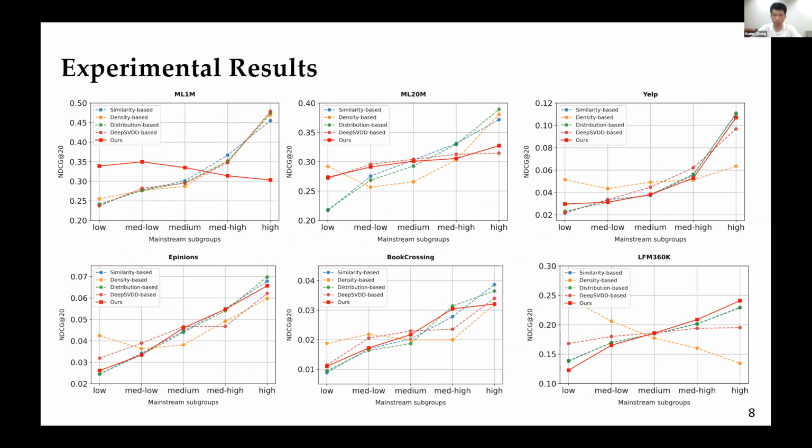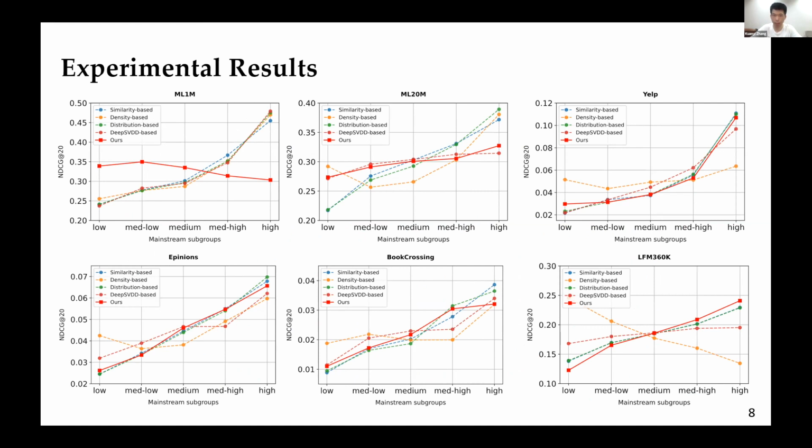In these slides, we group all users by their mainstream scores from low to high and get 5 mainstream subgroups to investigate mainstream bias. The red line represents our evaluation approach.